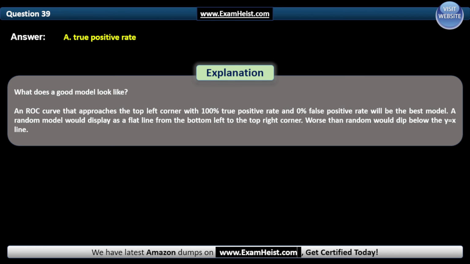An ROC curve that approaches the top left corner with 100% true positive rate and 0% false positive rate will be the best model. A random model would display as a flat line from the bottom left to the top right corner. Worse than random would dip below the y equals x line.